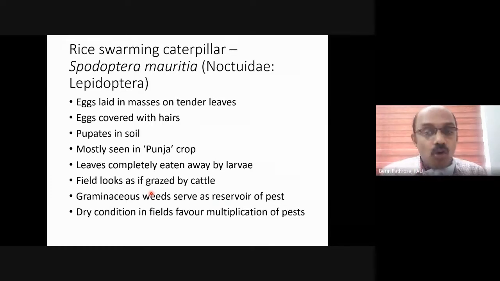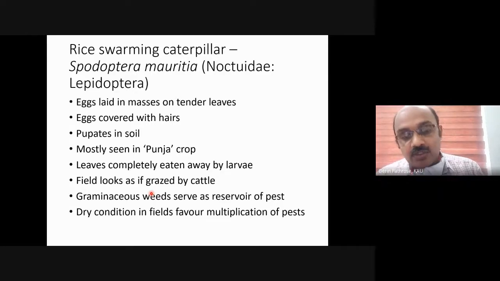That's why we normally see Spodoptera mauritia damage in the Punjab crop, that is, in the summer crop. During the first crop and the second crop, we have heavy rainfall in Kerala, so we usually don't encounter Spodoptera mauritia then. But don't think that it doesn't occur during the first crop and second crop, that is Viripu and Mundagan. I have seen infestation of Spodoptera mauritia in the field myself on both occasions, in Viripu and Mundagan.